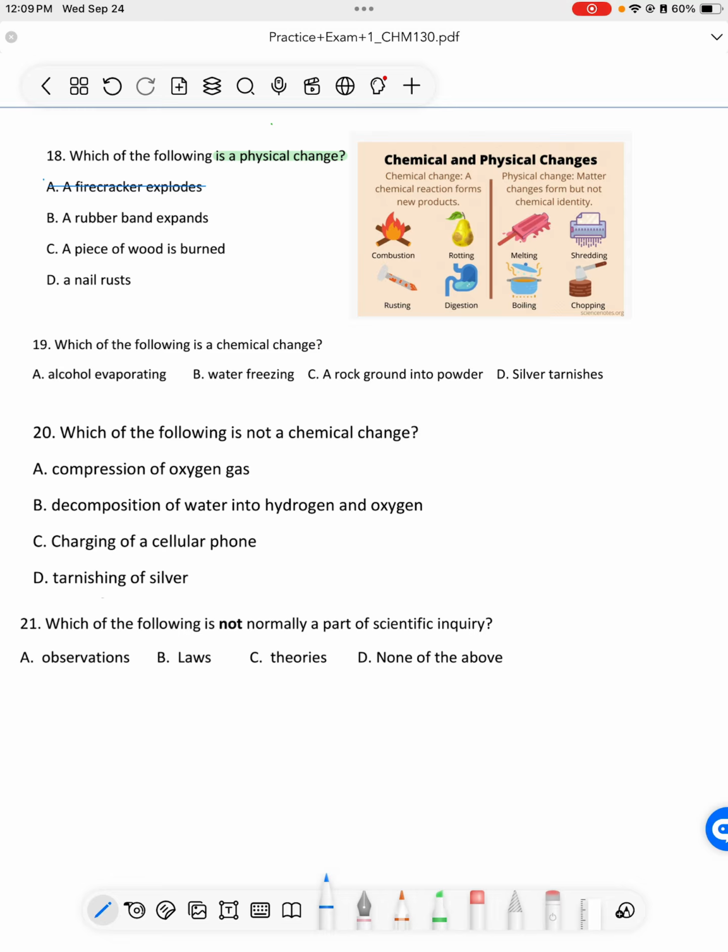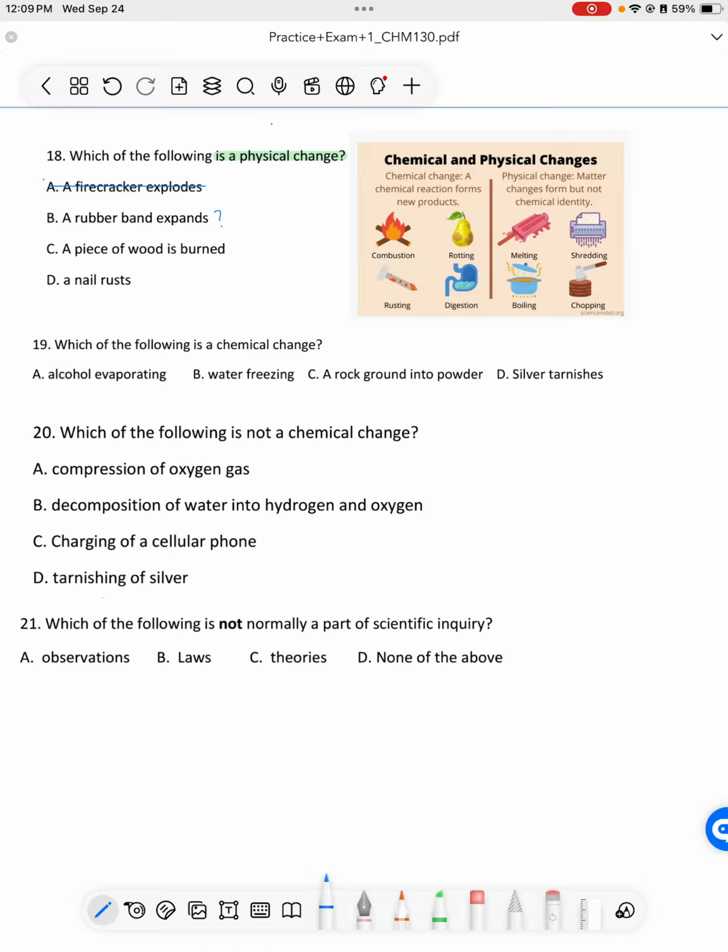A rubber band expanding. Imagine a rubber band in your hand and you're pulling it apart and then letting it go back and pulling it apart. Is it changing at all? It's not really changing, so maybe this is a physical change. Let's write a question mark. We know it's probably not a chemical change.